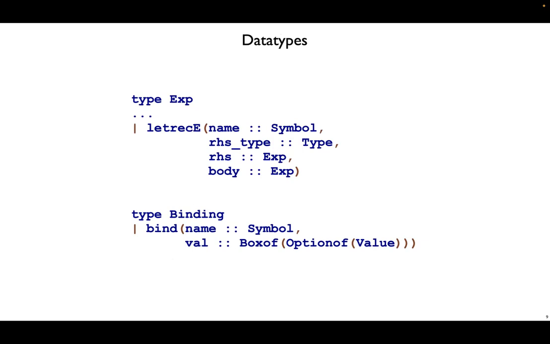For our abstract syntax, we'll need a letrec e variant, and this needs 4 fields to hold the parts from our grammar. We'll also need to change the type for bindings that we hold inside the environment. That's because with letrec, this name needs to be available inside the right-hand side. It needs to happen before the right-hand side gets reduced to a value. So we'll change bindings to hold a value, which is a box of an optional value. This can start off with none for the letrec right-hand side. And then before we go to interpret the body, we will use setBox to change that to a some value.